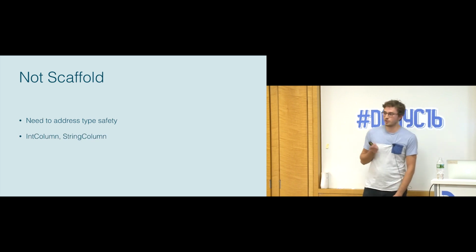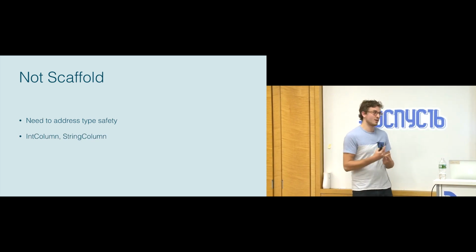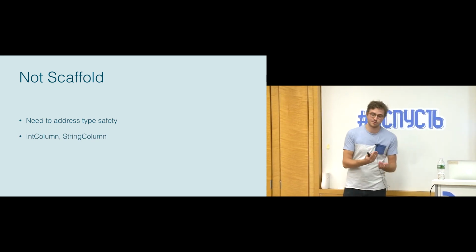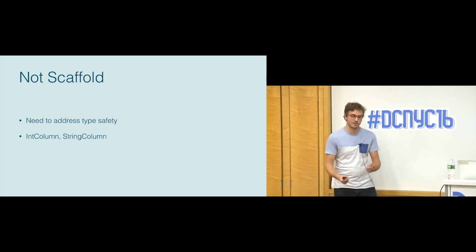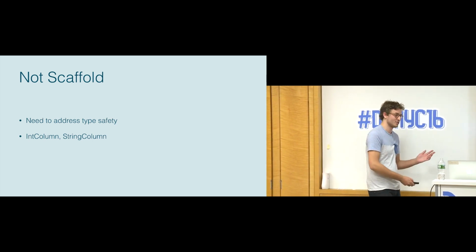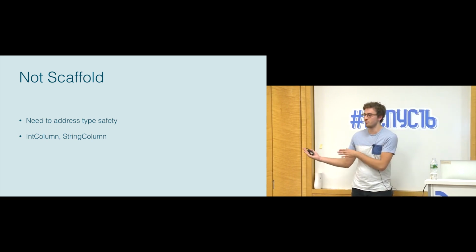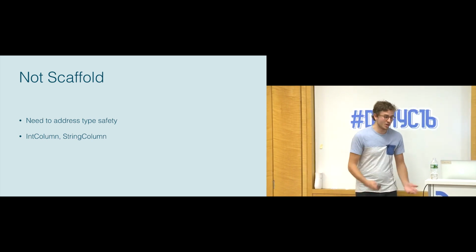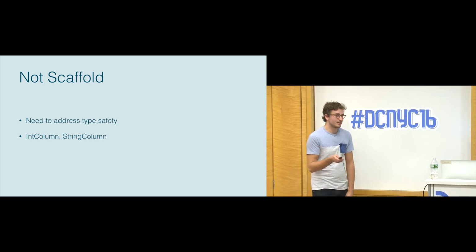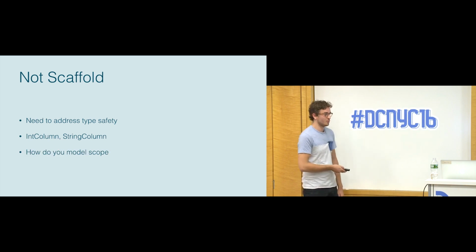And the way that we thought we were going to do this was through classes like int column and string column. So instead of defining string constants, you would create these column constants, like int column and string column. And then you could pass those to methods, and you could make sure that the other parameter was going to match it, which is okay, but it has this one big flaw, which is dealing with scope.